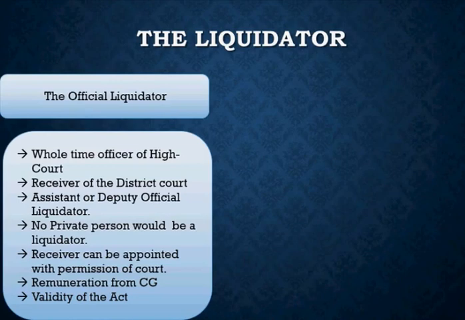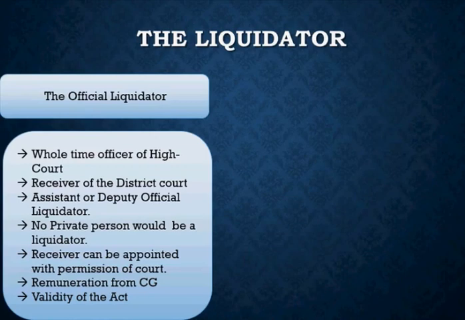First, he would be the official liquidator of the High Court, appointed by the central government. Second, he could also be an official liquidator of the district court. But that is the situation where he would either be the receiver, the official liquidator, or any other person on a need basis. You can also have deputy and assistant liquidators. We were not aware of this before. And you need to understand that in the case of compulsory winding up, only the official liquidator would be the liquidator, no other person, and he will always be referred to as the official liquidator.